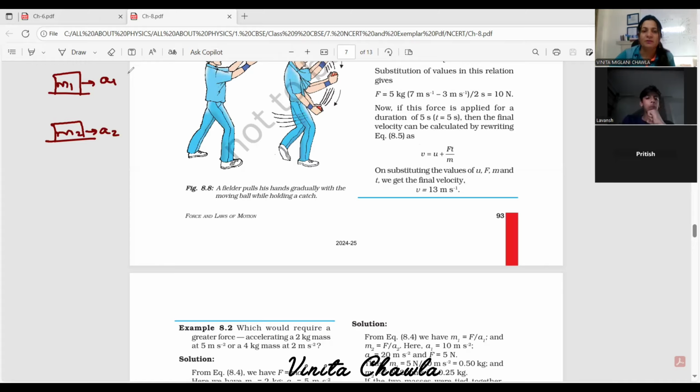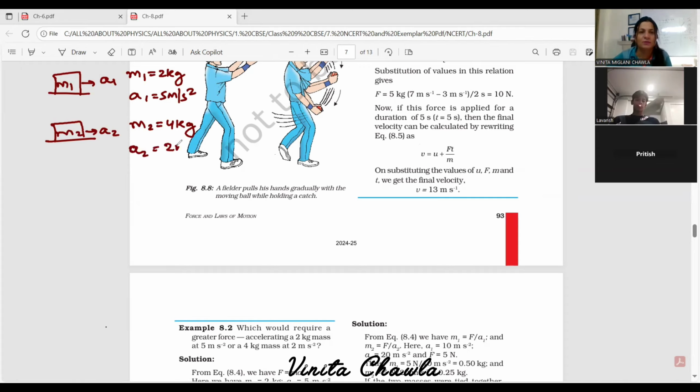So M1 is 2 kg, A1 is 5 meter per second square, and M2 is 4 kg, and acceleration A2 is given, it is 2 meter per second square. Question is which would require greater force. So in both the cases, we are going to find the force.